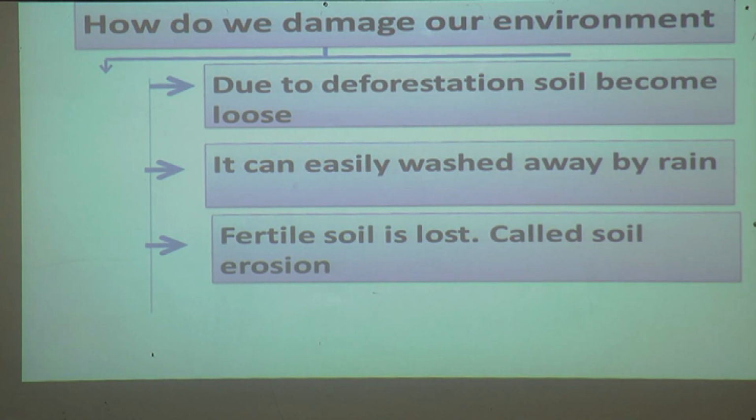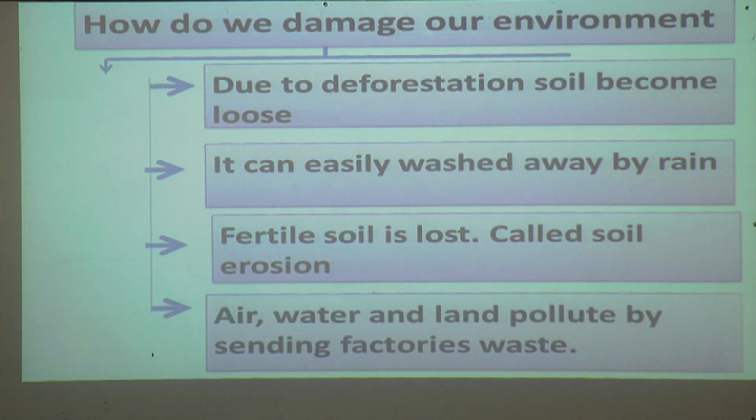It is called soil erosion. Air, water and land are polluted by factory waste. If we send the waste from the factories into the air, water and land, automatically all these things will be polluted.